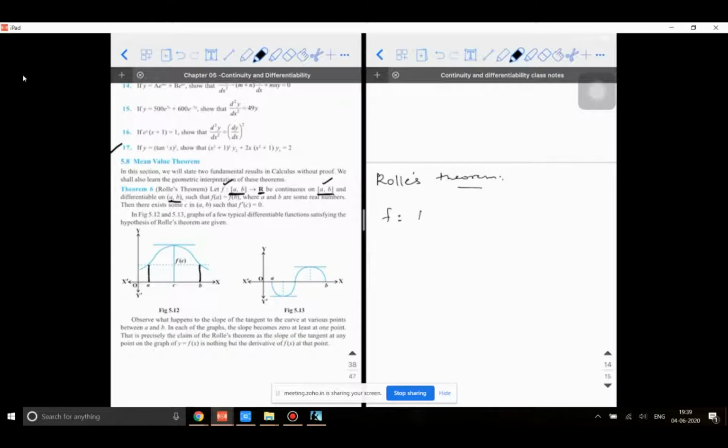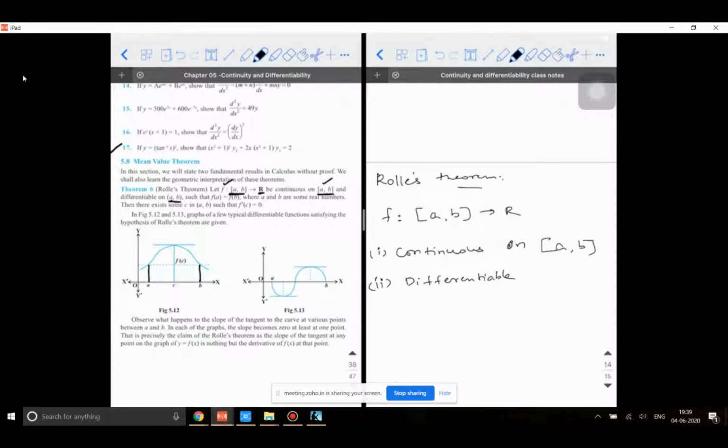There is a function f mapped from a comma b to any real number. So it's a real valued function. The first point, it is continuous on the closed interval a to b. Second, since it is continuous everywhere, it should be differentiable. I'm not saying it could be differentiable. It is not necessary that every continuous function needs to be differentiable at a given point. Here, we are saying that both the conditions are getting satisfied. It is continuous as well as differentiable.